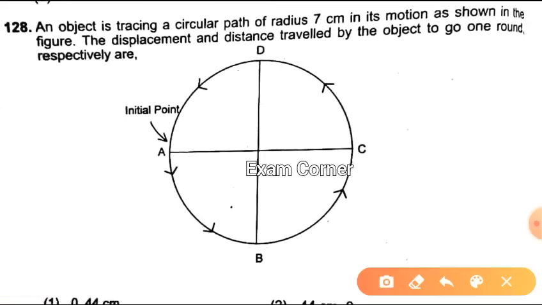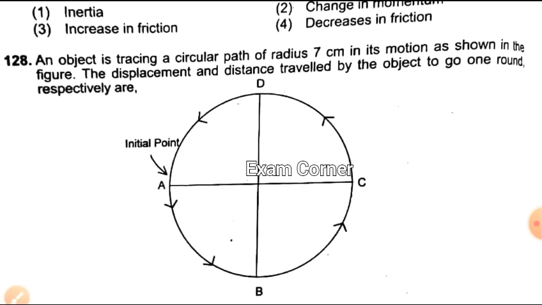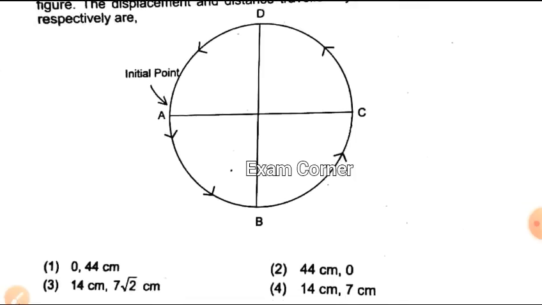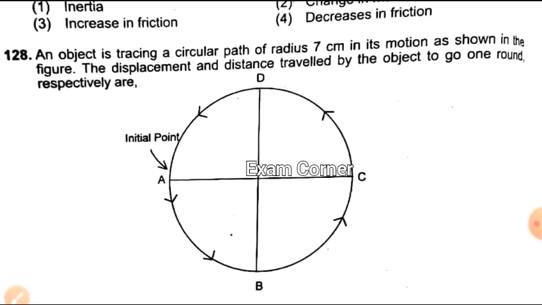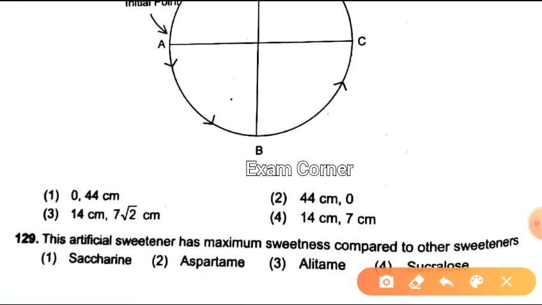An object is tracing a circular path of radius 7 cm in its motion as shown in the figure. The displacement and distance traveled by the object to go one round respectively are, okay, it comes back to the initial position, so displacement must be 0 and distance is 44 cm. Radius is given, so 2 pi r will be the distance, so 0, 44 cm is the right answer. Next one.